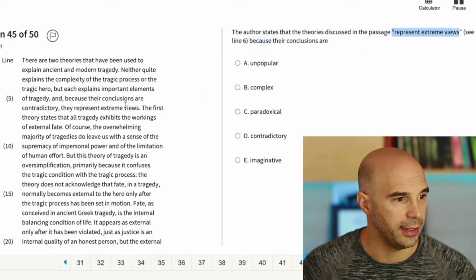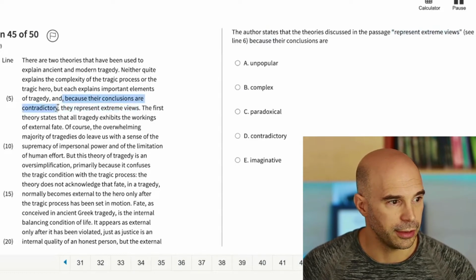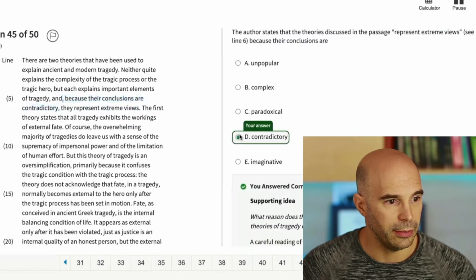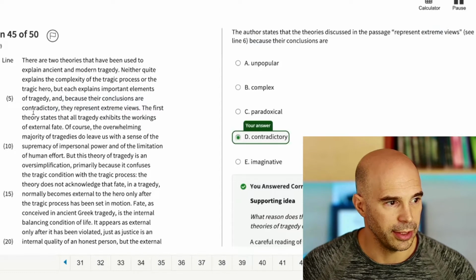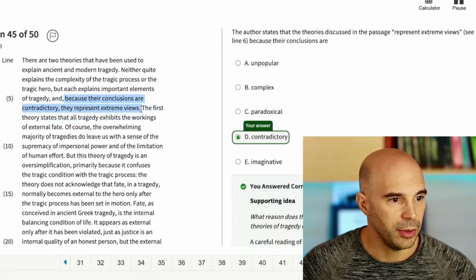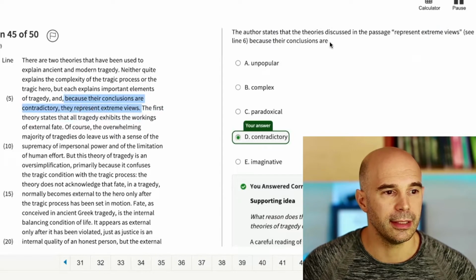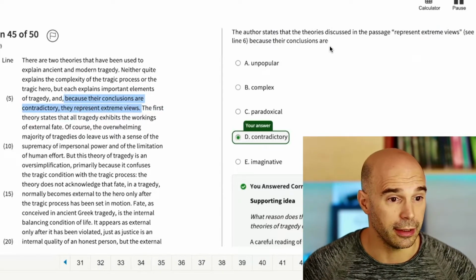And I actually remember seeing, because I read that part, why do they represent extreme views? Because their conclusions are contradictory. So I'm just going to go ahead with D because that's exactly what it says there. Okay, so I remembered where to look because it just so happens that this is part of that big picture stuff. This is not a detail.